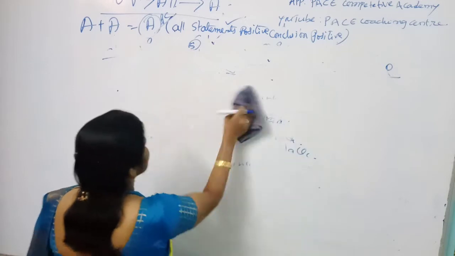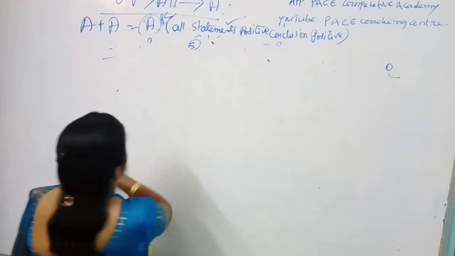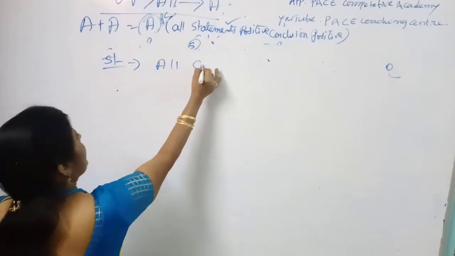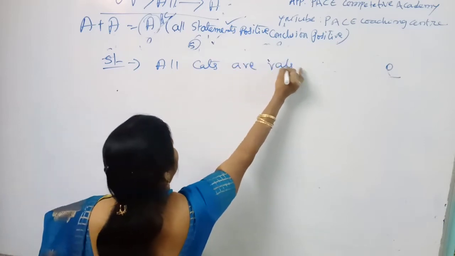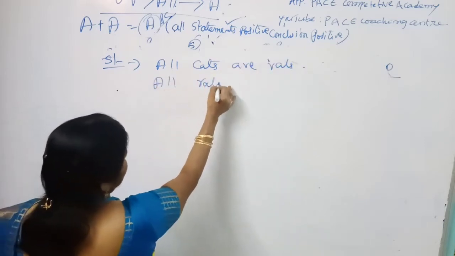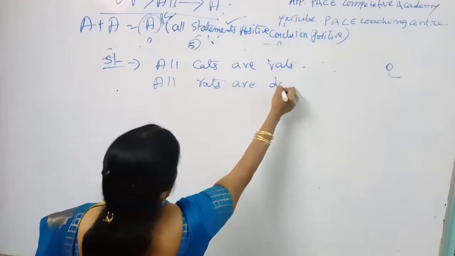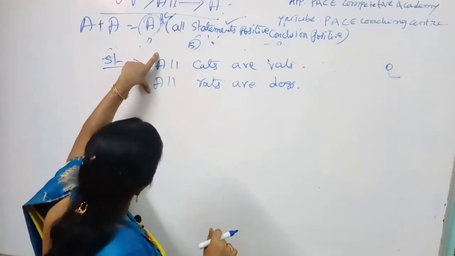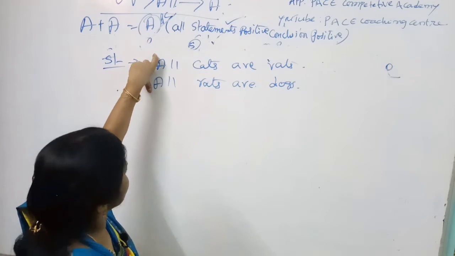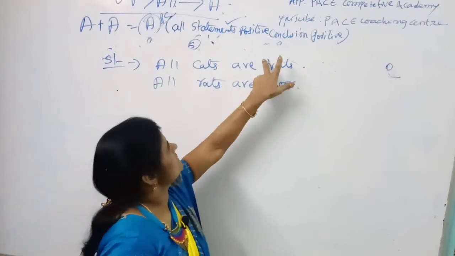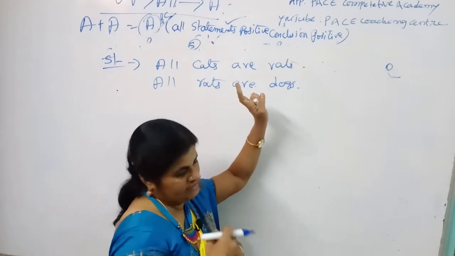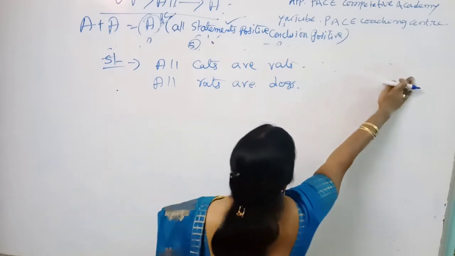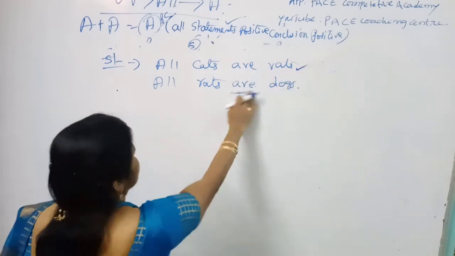Okay, right. How do we grab the answer easily in the examination? Suppose the statement is given: all cats are rats and all rats are dogs, like this. So see here, the two things you must remember. Both are in which case? A variety. So A variety means A plus A gives the answer A. And the second case, the middle term. What is the common word? Rats, that is the middle term. And the next one, the position of the middle term must be the predicate of the first statement and the subject of the second statement.